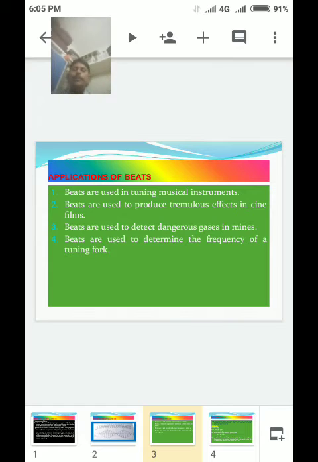Third, beats are used to detect dangerous gases in mines.